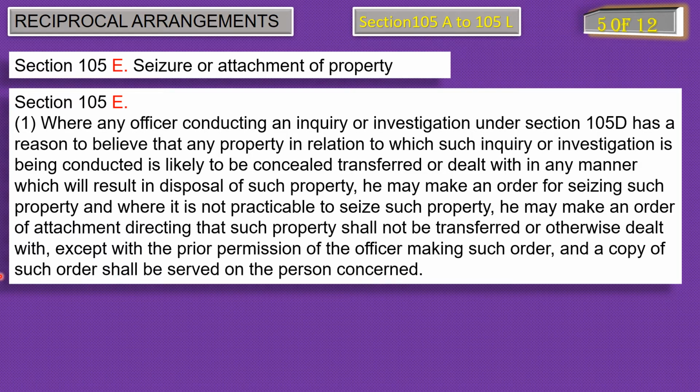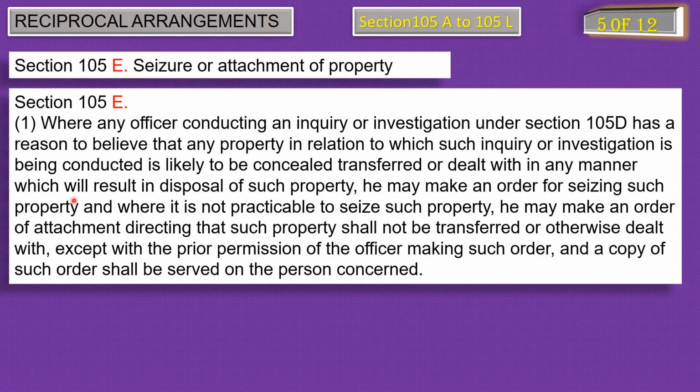Phew, it seems such a big thing, but there is nothing in this section. Subsection 1 of section 105E is speaking about when an IO, investigating officer, conducting an inquiry or investigation as per the provision of section 105D, believes that such property will be sold by the person.